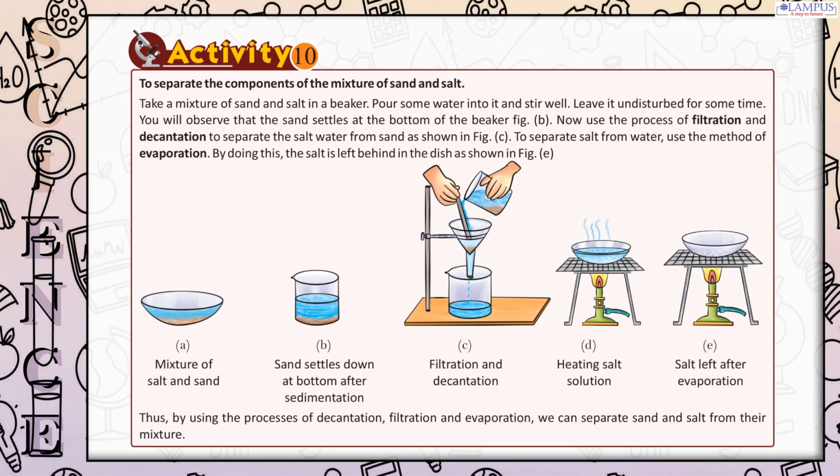Now use the process of filtration and decantation to separate the salt water from sand, as shown in Fig. B. To separate salt from water, use the method of evaporation, as shown in Fig. C. By doing this, the salt is left behind in the dish, as shown in Fig. A. Thus, by using the processes of decantation, filtration and evaporation, we can separate sand and salt from their mixture.